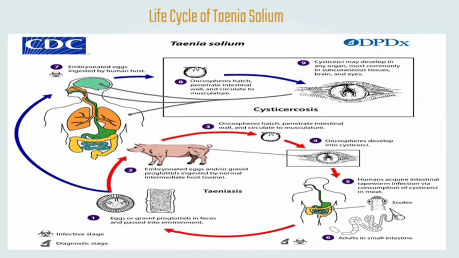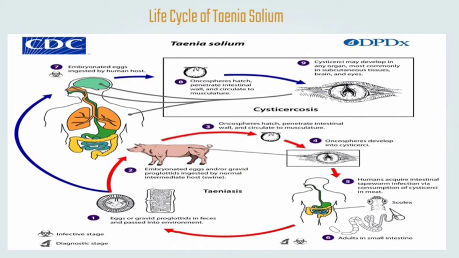After that, the oncospheres will develop into cysticerci. Then humans acquire intestinal tapeworm infection through the consumption of the cysticerci in meat. Then it will develop into an adult in the small intestine. So that's the cycle of the Taenia solium when it causes taeniasis. Let's move on to the one that has blue lines.